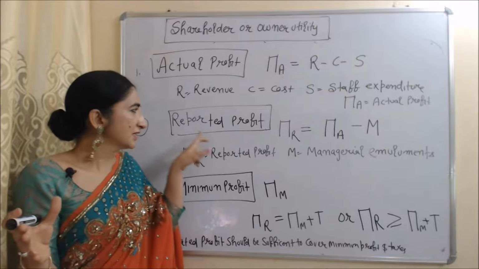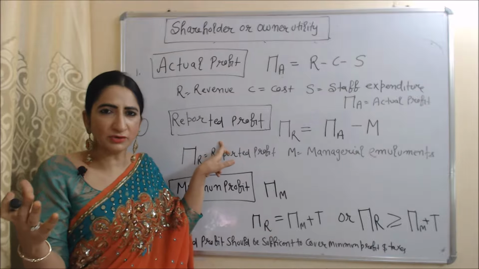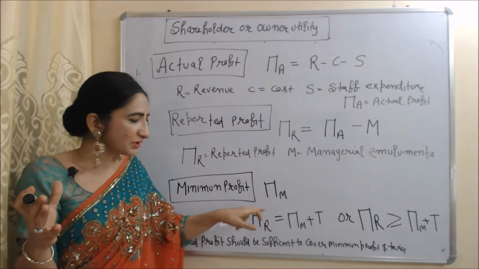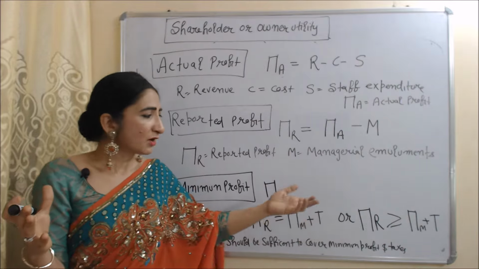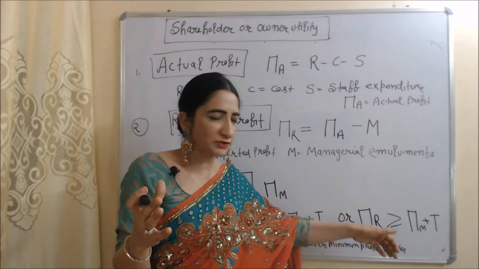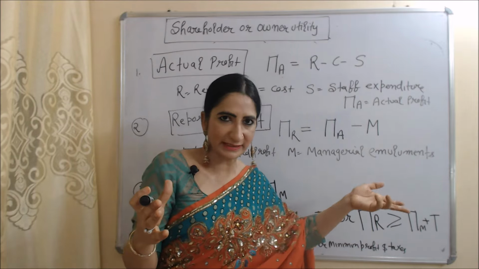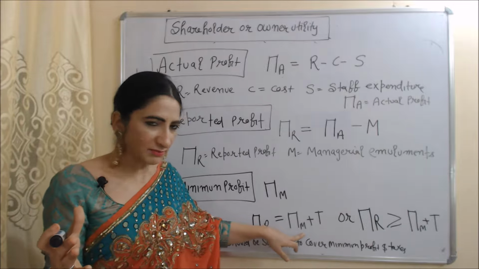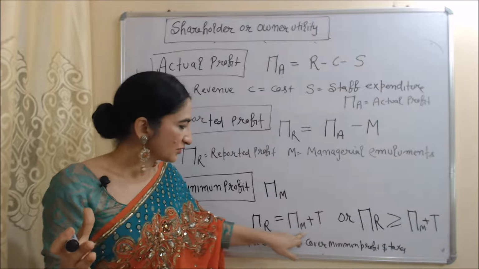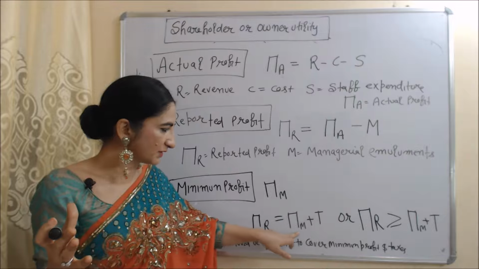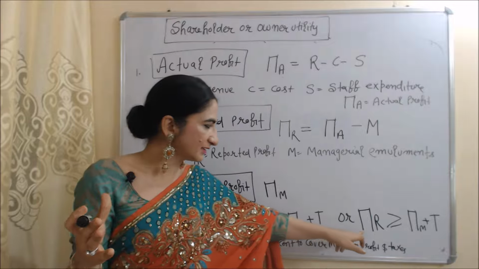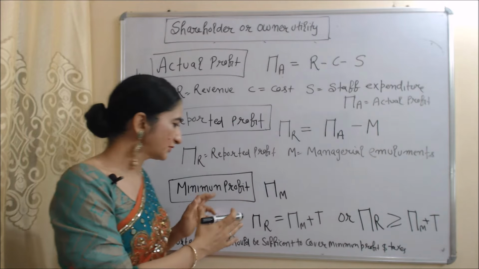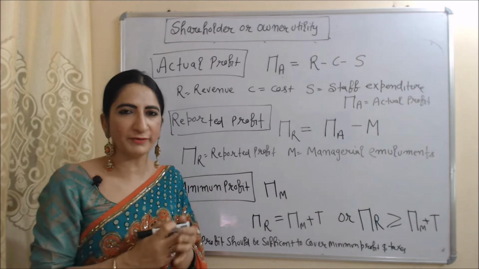One most important thing: reported profit should be sufficient to cover minimum profit and taxes. That's why reported profit should be equal to minimum profit plus taxes, or we can say that reported profit should be more than minimum profit plus taxes. In this equation, pi r is reported profit, pi m is minimum profit, and t is taxes. So here you can see reported profit is equal to minimum profit plus taxes, and in the other case reported profit is more than minimum profit and taxes. So reported profit should be sufficient to cover minimum profit and taxes.